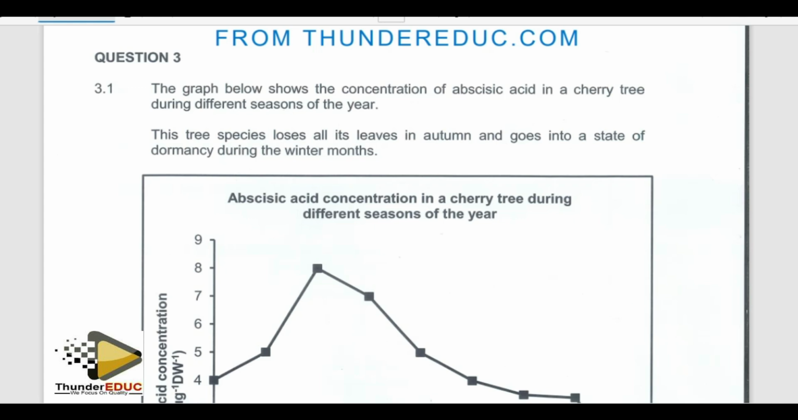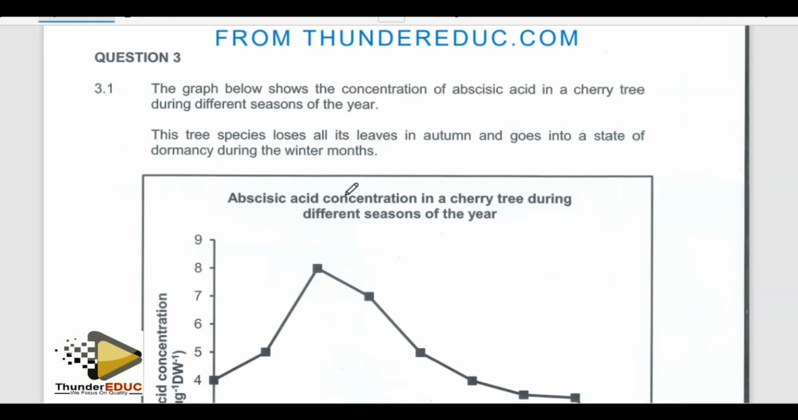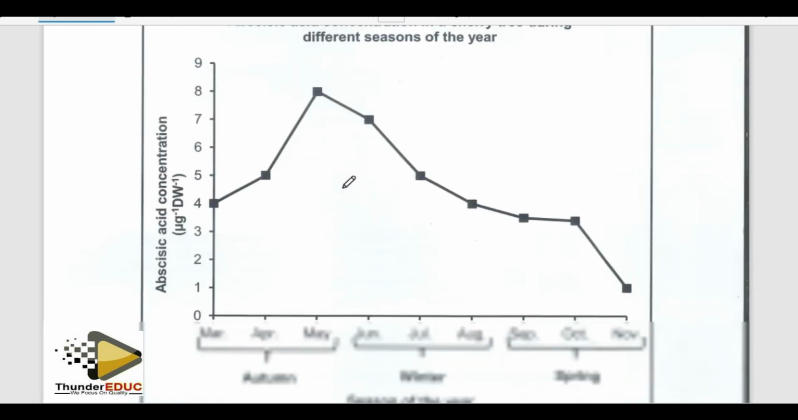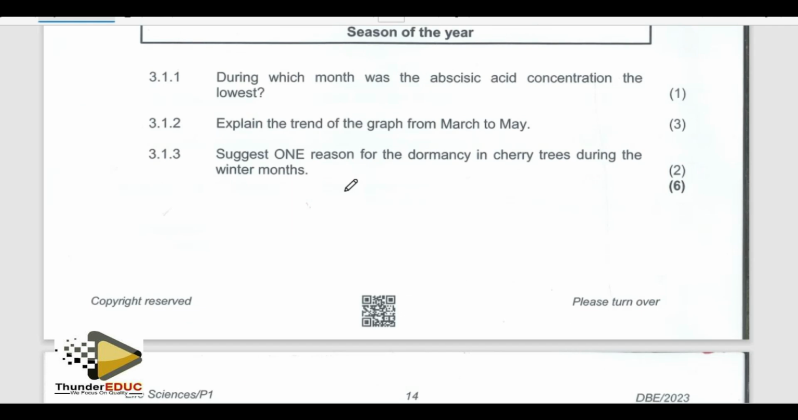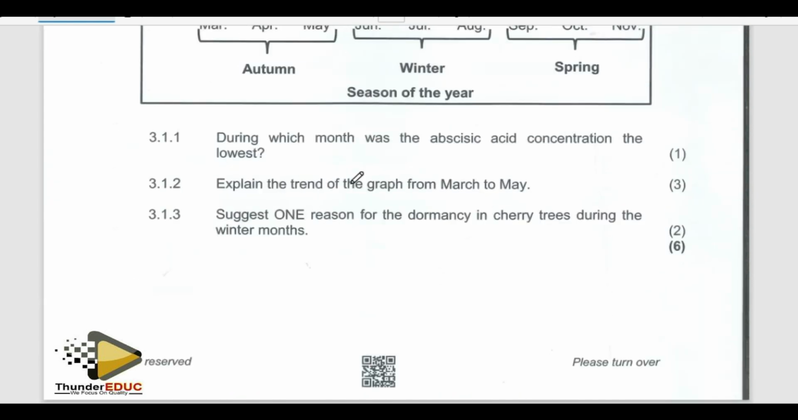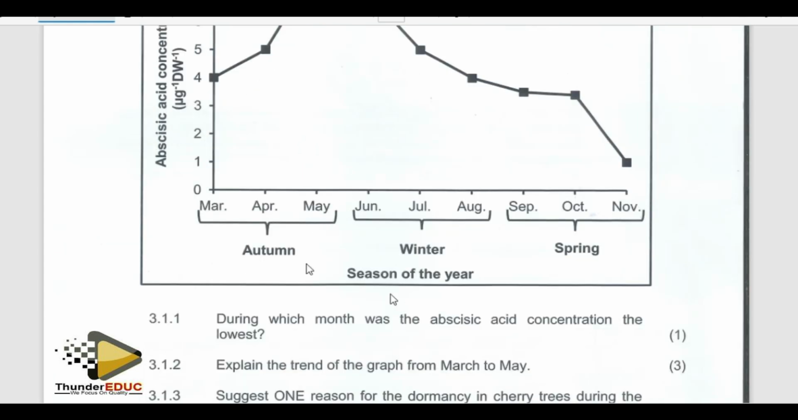Question 1. I need to be a little bit faster so that I finish. The first question, they're saying that during which month was abscisic acid concentration lowest? It's obvious, guys. Check, this is concentration. November. Simple. November.